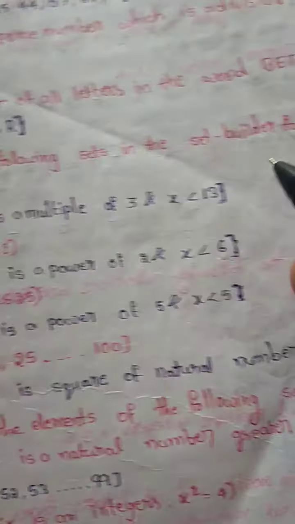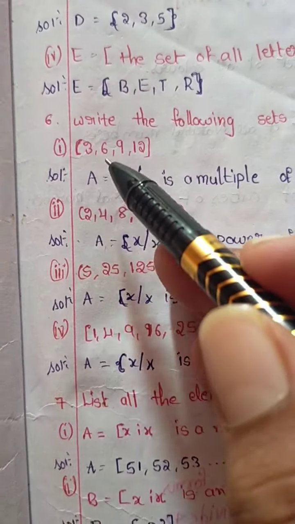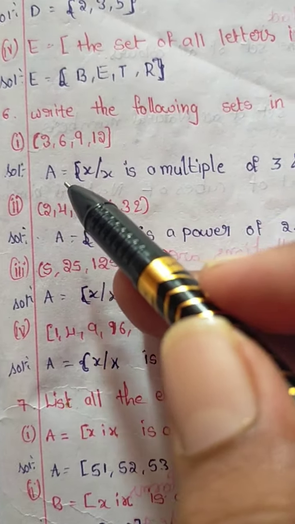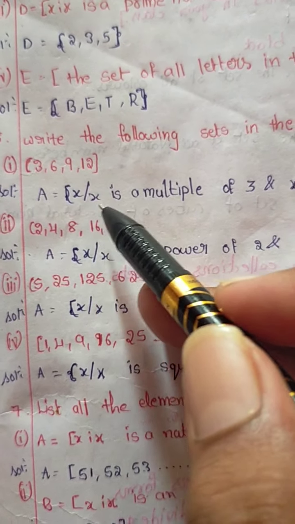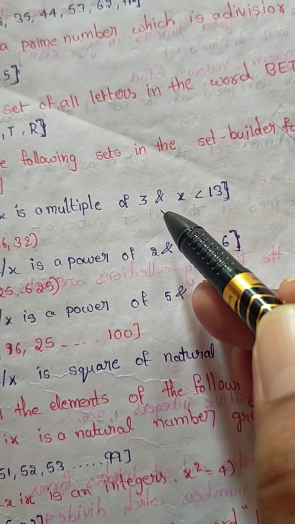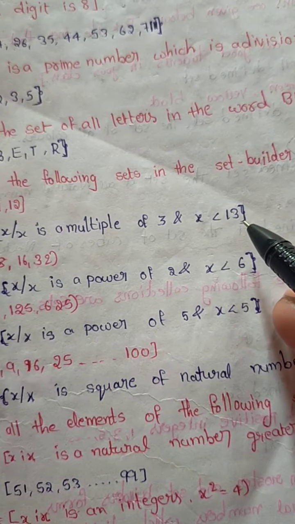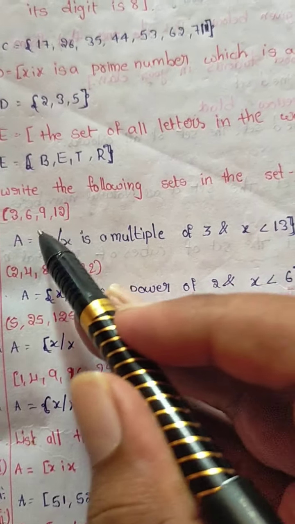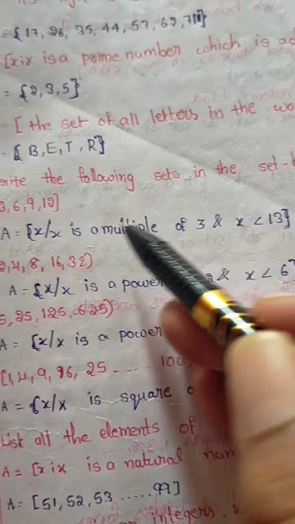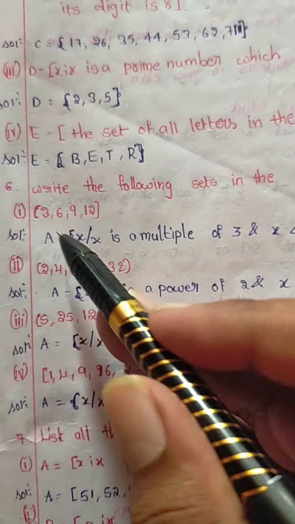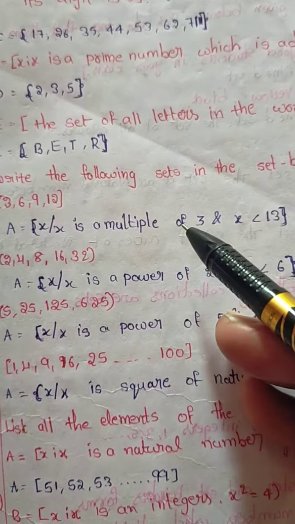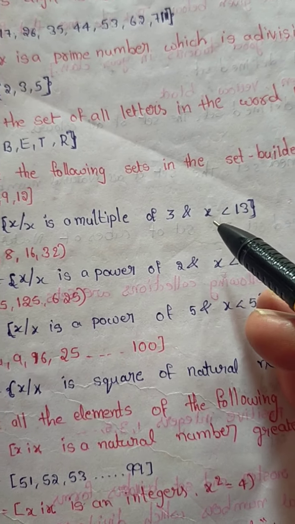Write the following sets in set builder form: 3, 6, 9, 12. It is a multiple of 3. A equals the set of X such that X is a multiple of 3 and X is less than 13. Below 13 means up to 12. Multiples of 3: 3 ones, 3 twos, 3 threes, 3 fours.